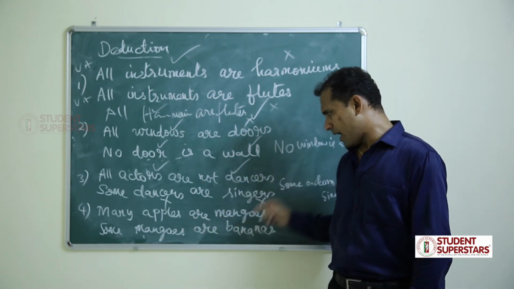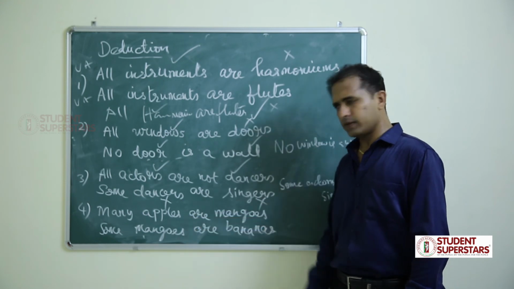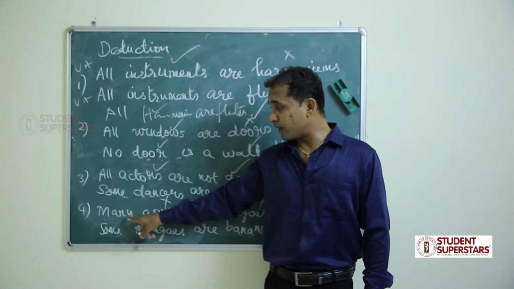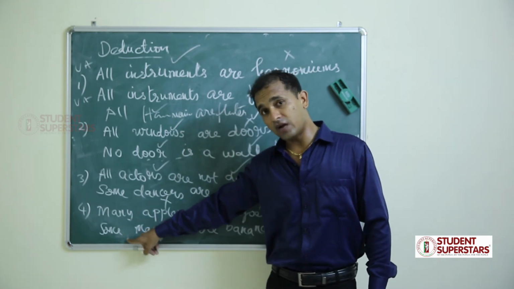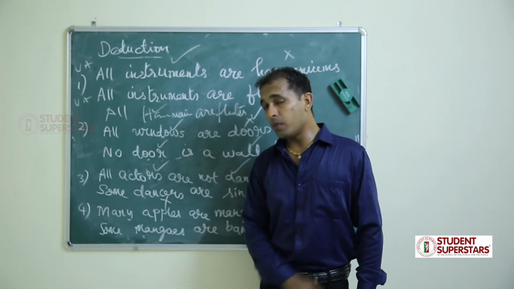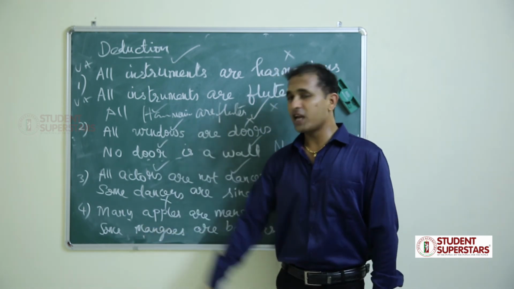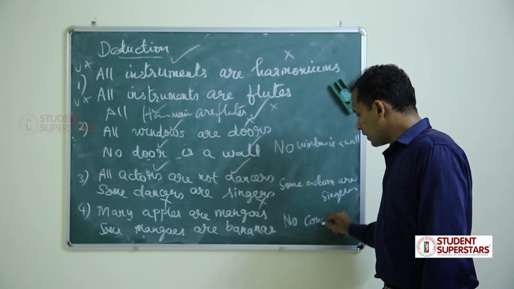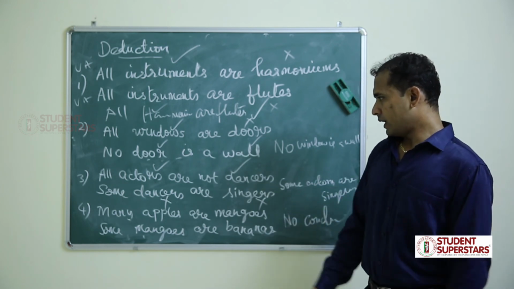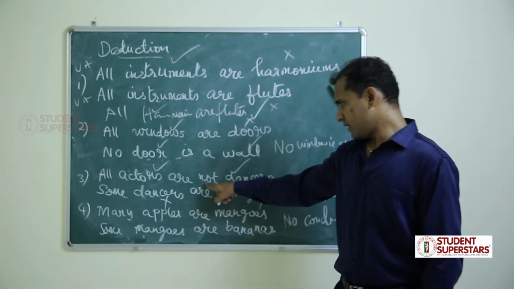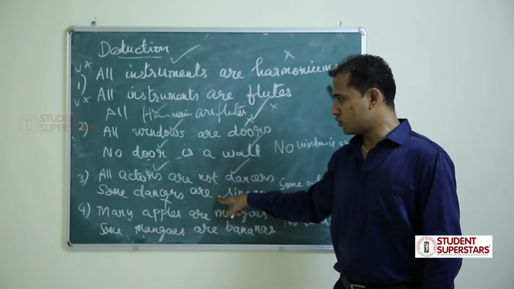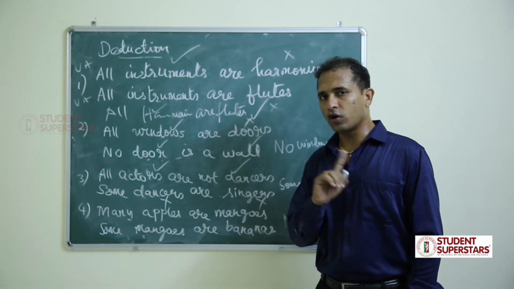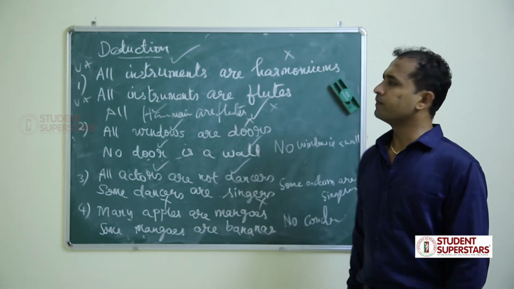And the final one. Many apples are mangoes. Some mangoes are bananas. The statement starts with many, it is a particular statement, and the statement starts with some, also a particular statement. Rule number 6 says if 2 statements are particular, no conclusion. No conclusion. That's it.